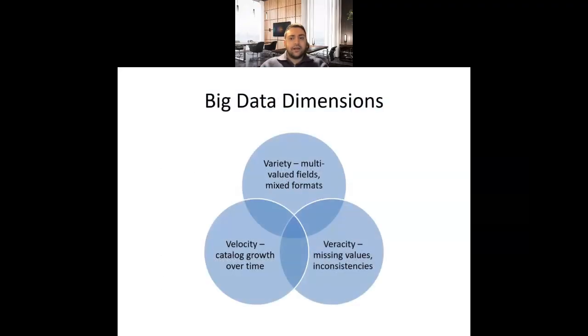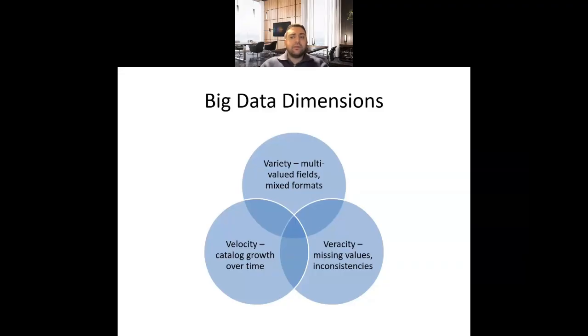This dataset clearly connects to three big data dimensions: variety, veracity, and velocity. Variety because the data comes in multiple structures and formats. Some fields include multiple countries or genres inside one cell. Duration mixes minutes and seasons, and there is a mix of text and numeric values. This makes the structure non-uniform and requires reshaping.